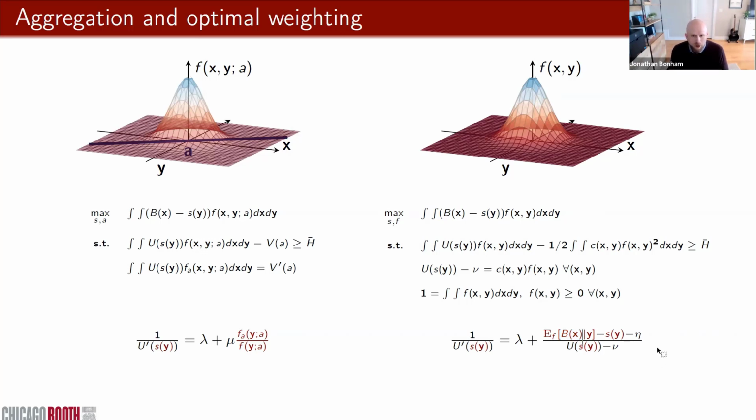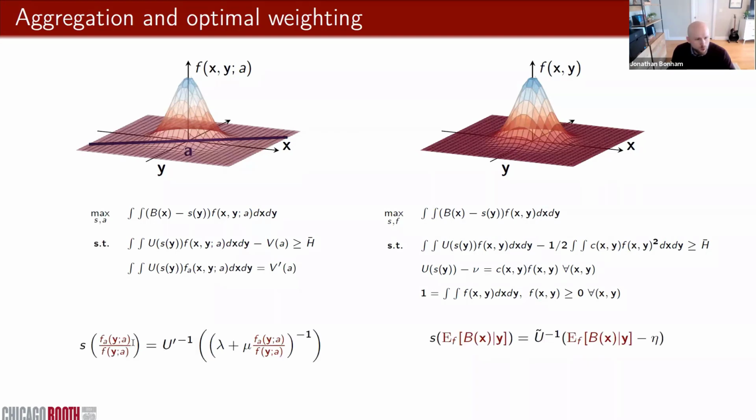Now, what Banker and Datar do is they ask, under what circumstances could we write the contract on an aggregate instead of on the entire vector Y? And they notice that this likelihood ratio is essentially an aggregator of information in Y. And so solving this for S of Y and then substituting in the likelihood ratio, we can write a contract on a single aggregated measure, which is the likelihood ratio instead of on the vector Y.